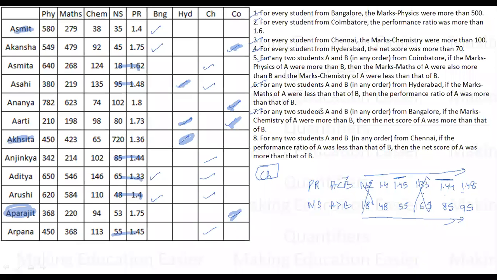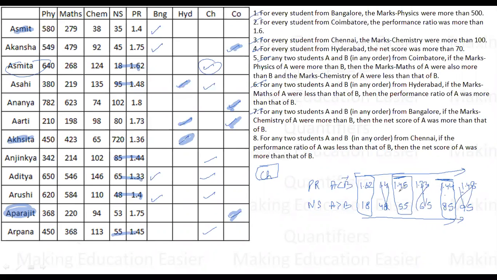So if I take, there are three people, who is Asmita. Asmita has only one option, Chennai, so 1.62 is definitely from Chennai. Then who else is definitely from Chennai? Ajinkya, that is 1.44, is definitely from Chennai, and this 1.45 is definitely from Chennai. So these three people are from Chennai, and these three people did not meet the criteria.